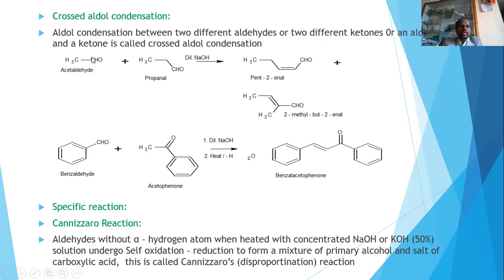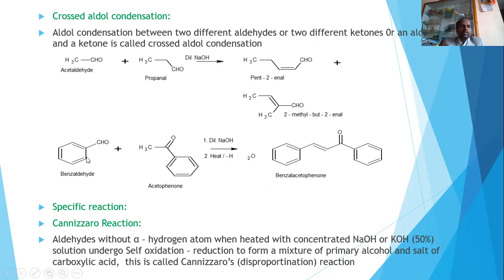So you can observe that this is one acetaldehyde, this is propanaldehyde. So there will be anion formation. This can attack this carbonyl group, forming a product like this. Another way, here there will be anion formation. This can attack this carbonyl group, forming this kind of product. So overall, two different products are possible under crossed aldol condensation.